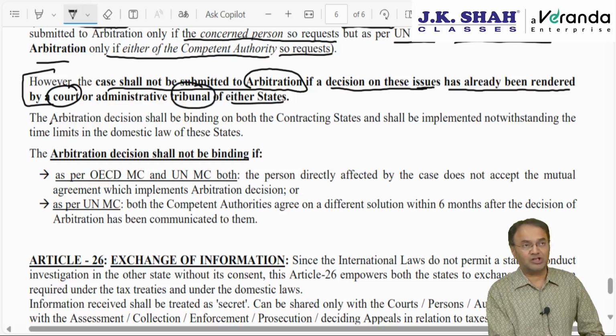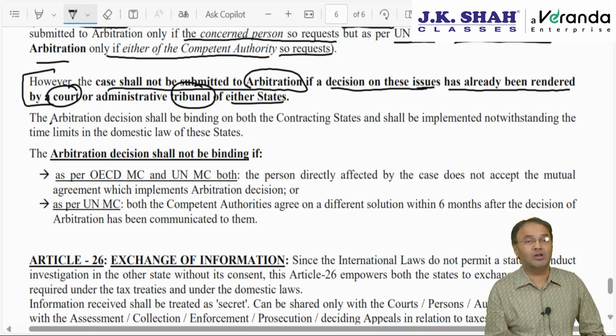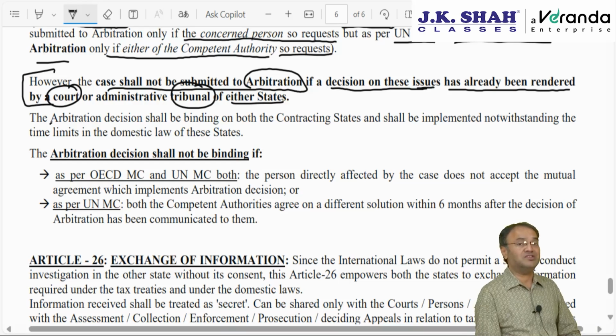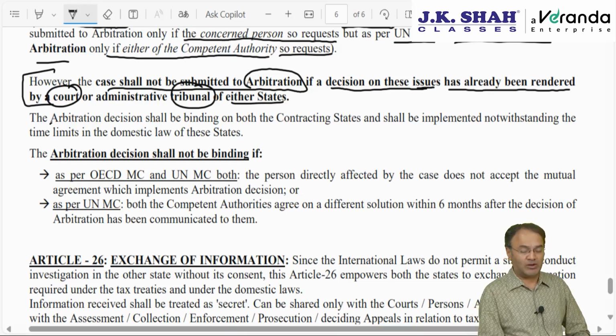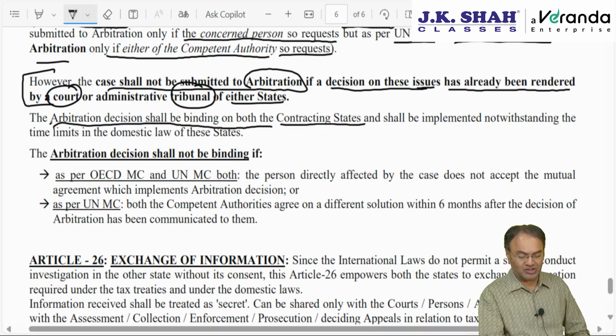Supposing the matter is sent for arbitration, then whatever the arbitration decision is, in technical language, the decision of the arbitration panel will be implemented by the competent authority for providing resolution of MAP. The MAP resolution, the mutual agreement procedure resolution, is implementing the arbitration. The arbitration decision shall be binding on both the contracting states and shall be implemented irrespective of the time limits given in the domestic law.